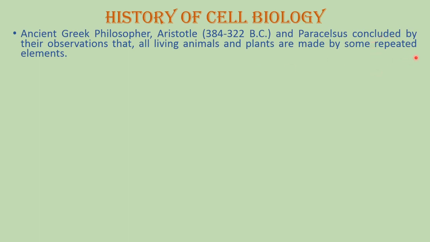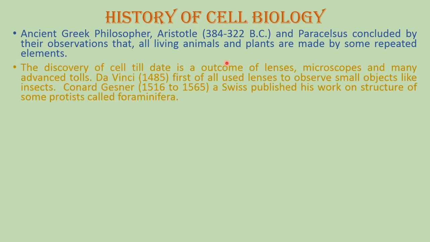So at that time, the term cell was not known, but they concluded that any living plant and animal must be formed from some repeated elements, and no doubt those repeated elements were the cells.